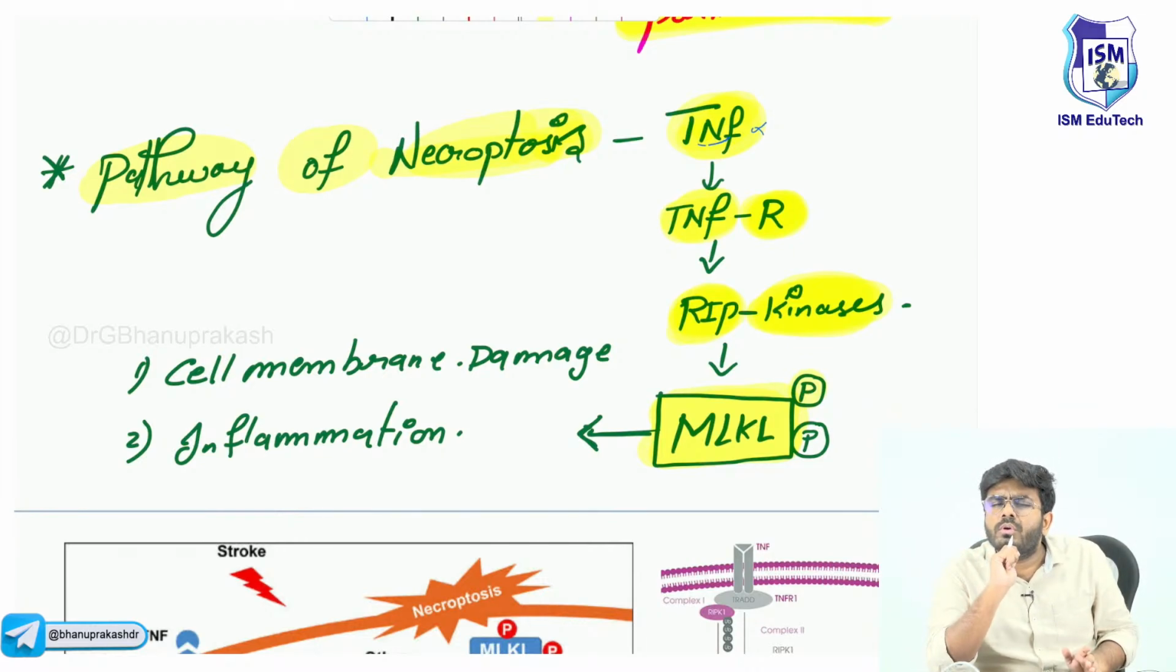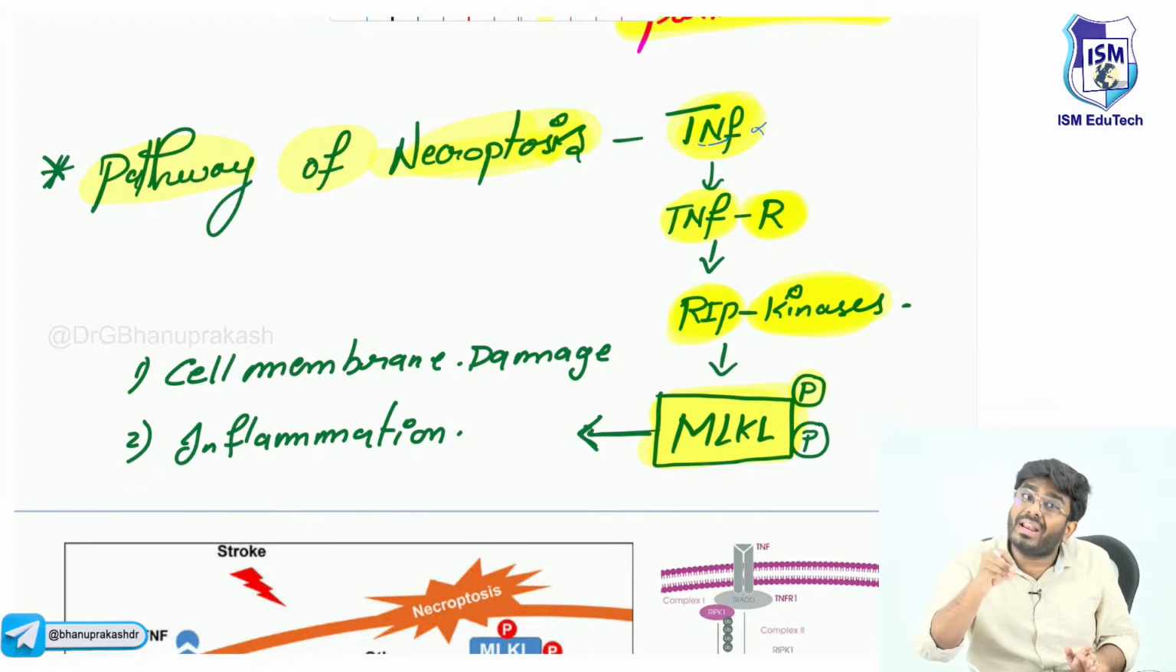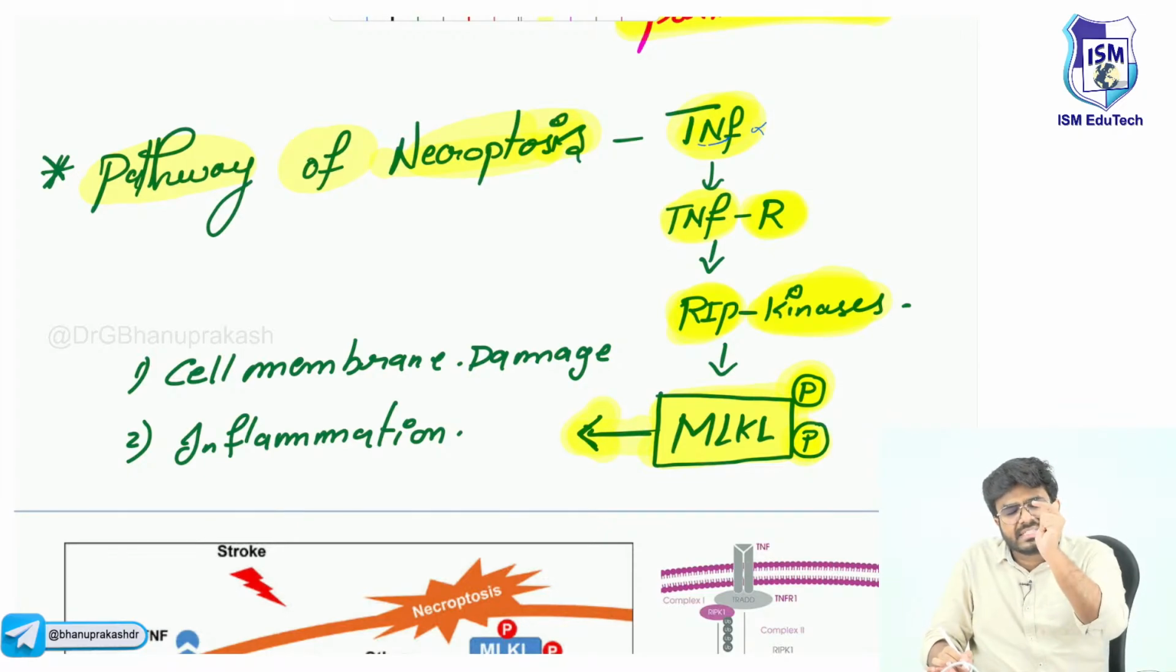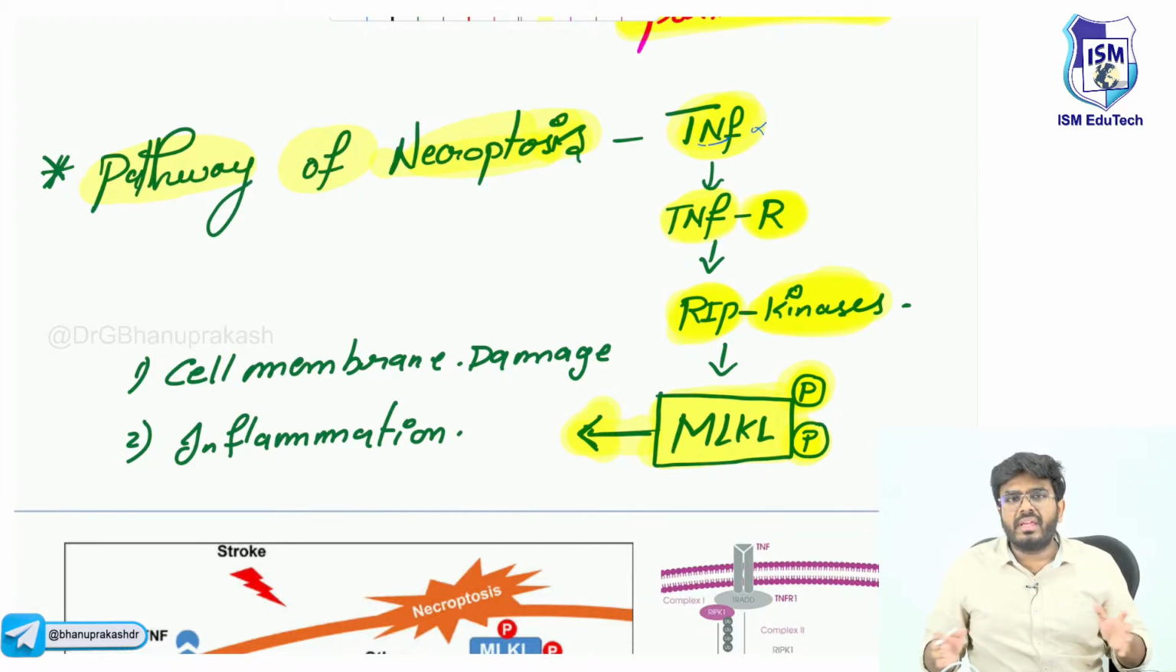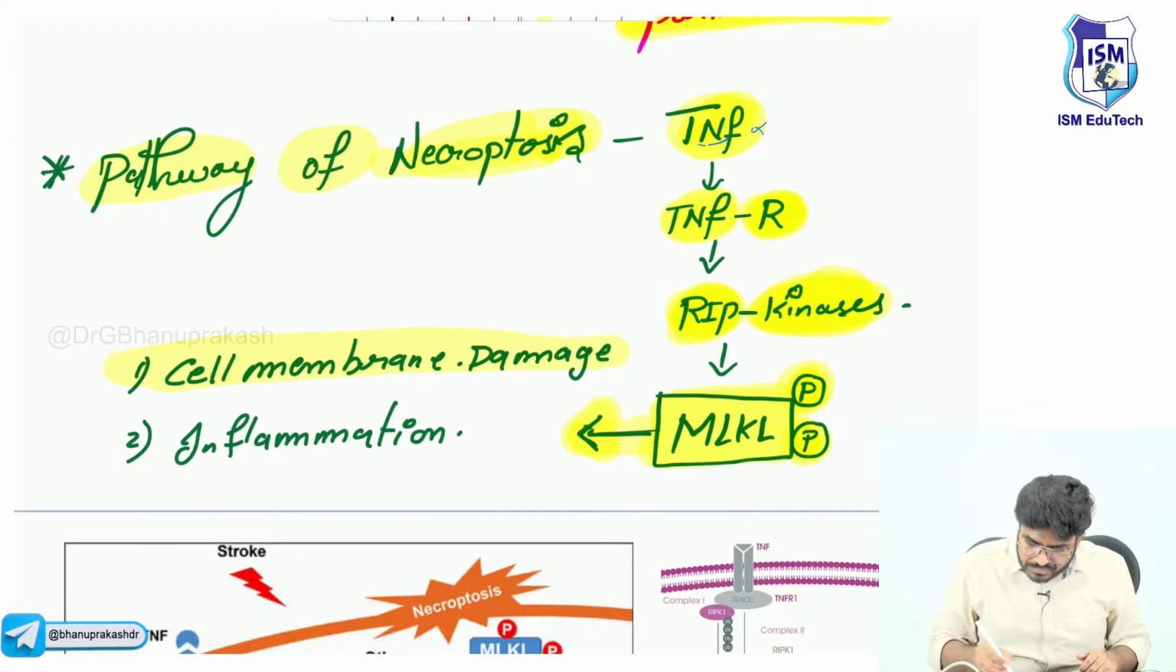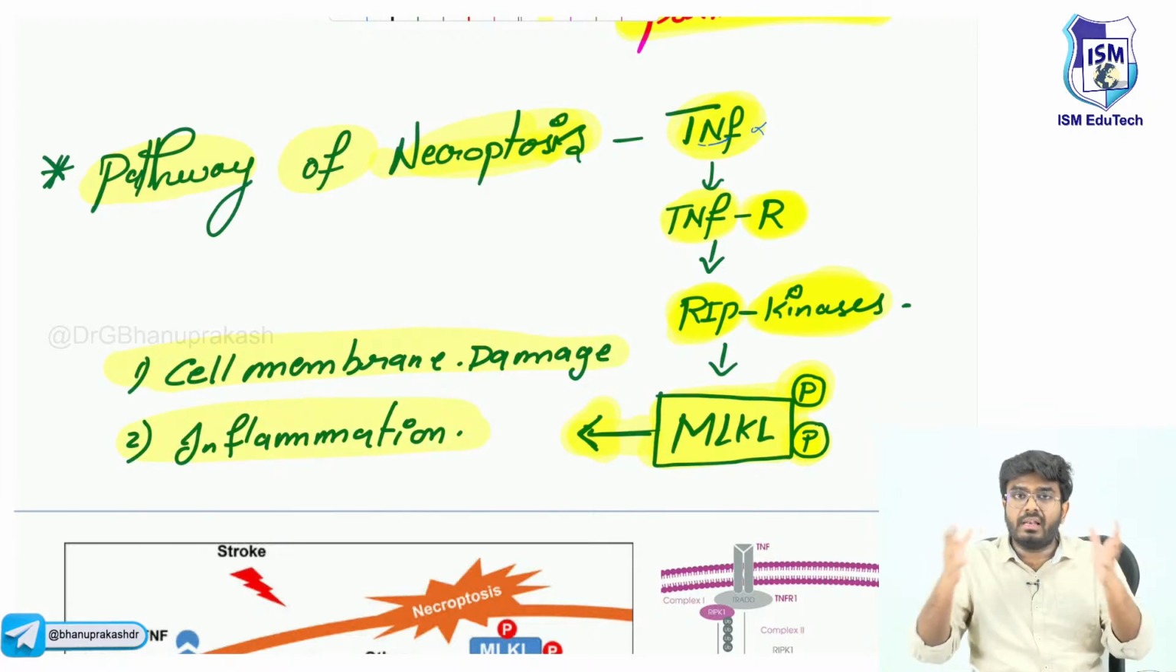Kinases, what will they do? Kinases will do phosphorylation, right? So these RIP kinases are going to phosphorylate this MLKL. Once the MLKL is phosphorylated, once it is activated, that's it. Now it is going to cause cell membrane damage. Water will enter into the cell, and the cell will become swollen. So cell membrane damage occurs, inflammation will occur, the cell will swell, and it will die.